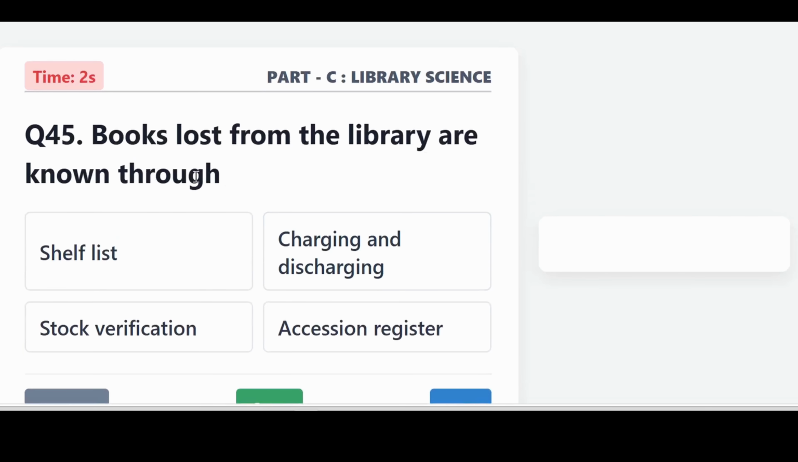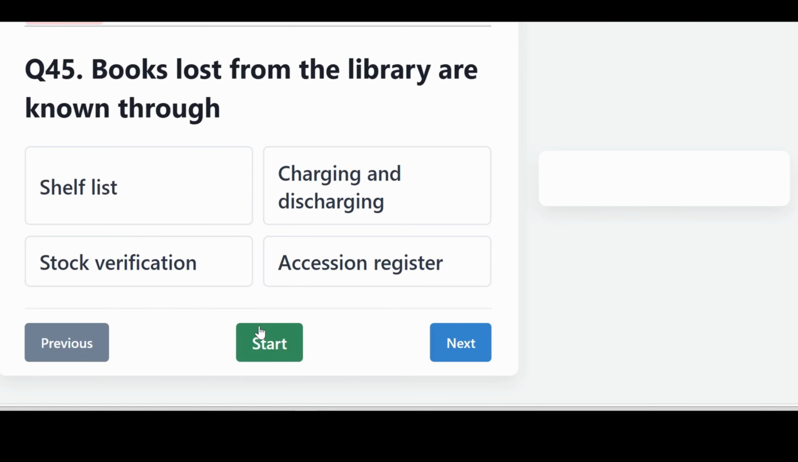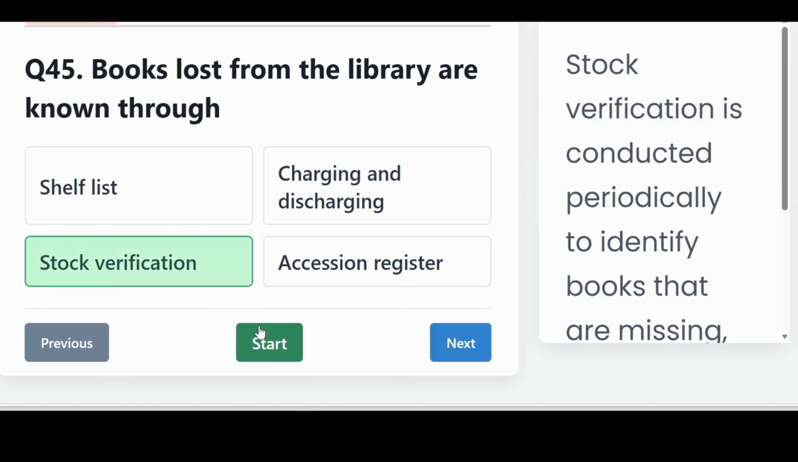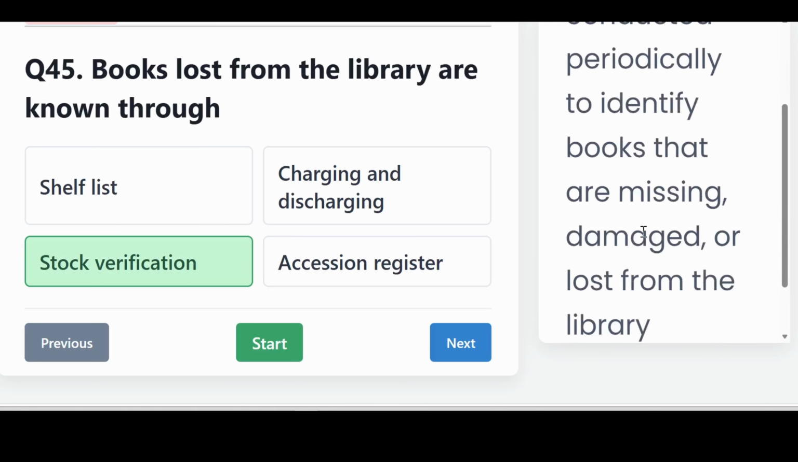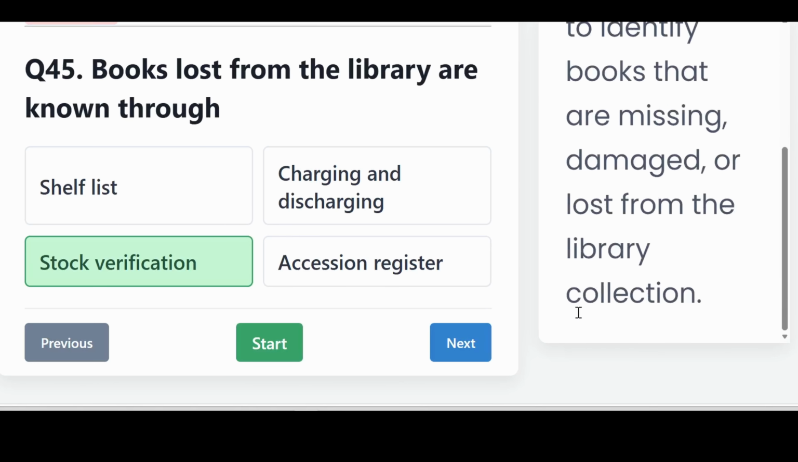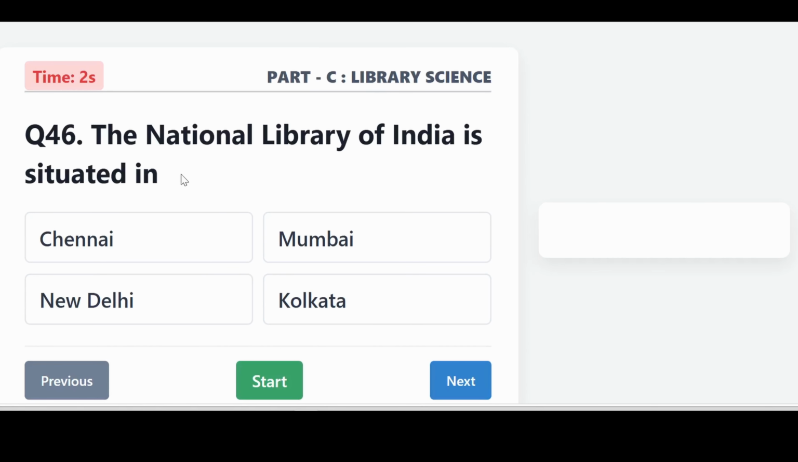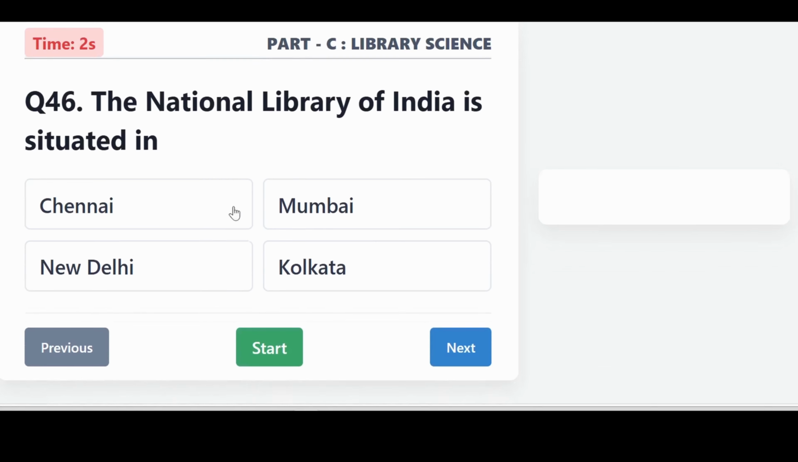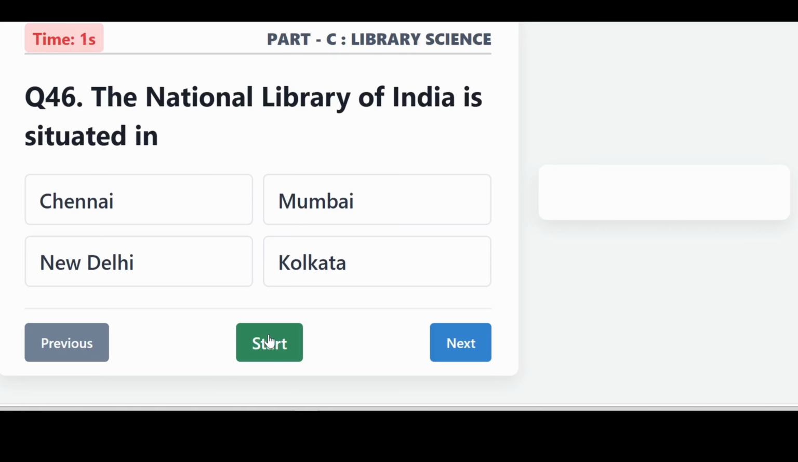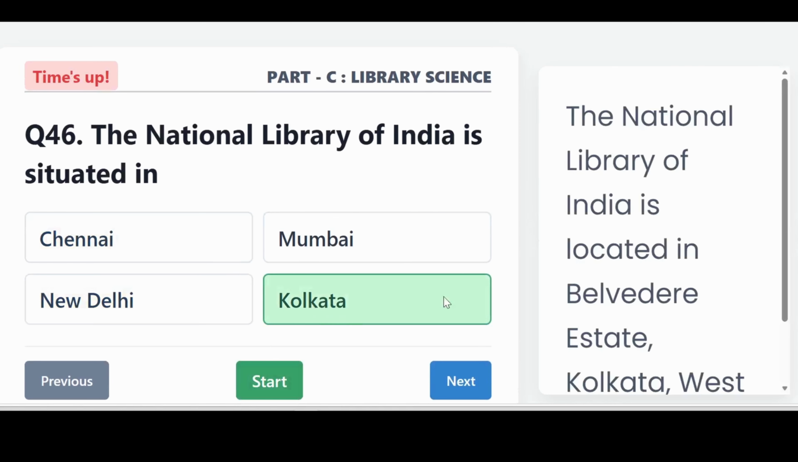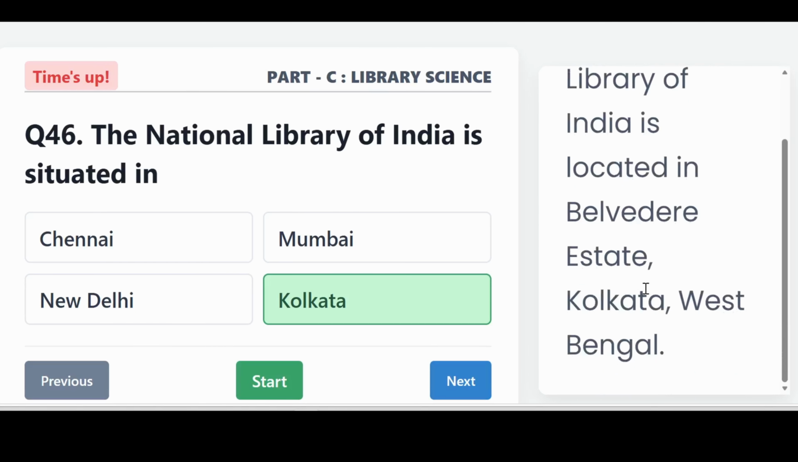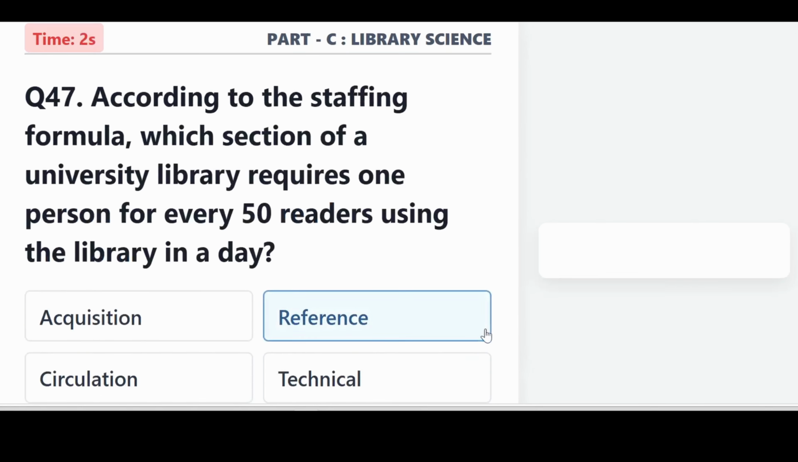Books lost from the library are known through? It is stock verification. Stock verification is conducted periodically to identify books that are missing, damaged, or lost from the library collection. The National Library of India is situated in? It is Kolkata. The National Library of India is located in Belvedere Estate, Kolkata, West Bengal.